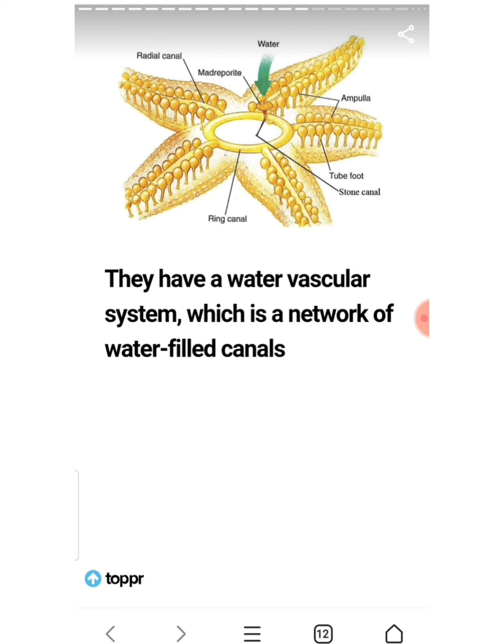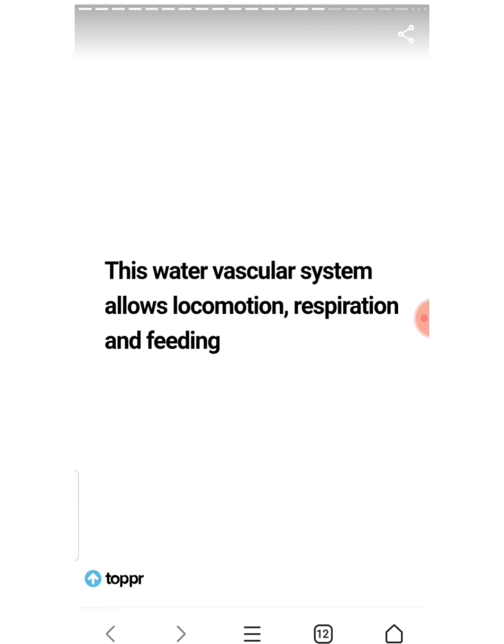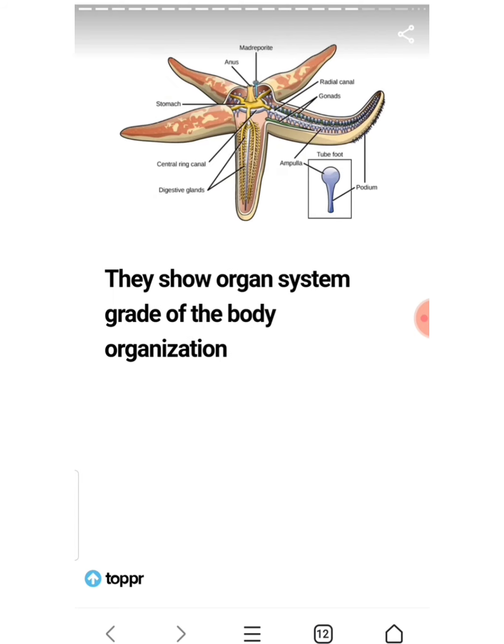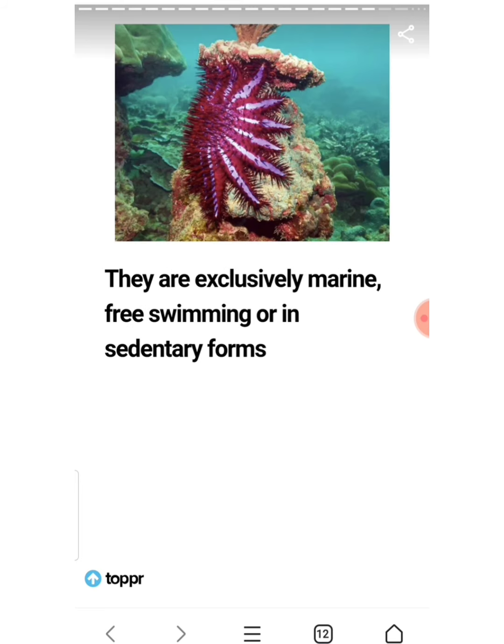They have a water vascular system which is a network of water filled canals. This water vascular system allows locomotion, respiration and feeding. Through this water vascular system everything for physical activity is carried out: locomotion happens, respiration happens, feeding also happens. The tube feet are a part of this water vascular system and contain most of the sensory neurons. They show organ system grade of body organization. They are exclusively marine. Most starfishes are marine, free swimming or in sedentary form.